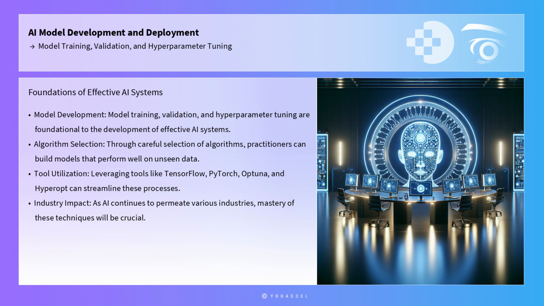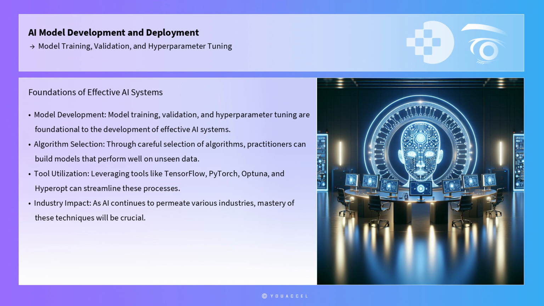In conclusion, model training, validation, and hyperparameter tuning are foundational to the development of effective AI systems. Through careful selection of algorithms, rigorous validation techniques, and strategic hyperparameter optimization, practitioners can build models that perform well on unseen data and provide actionable insights in real-world applications.